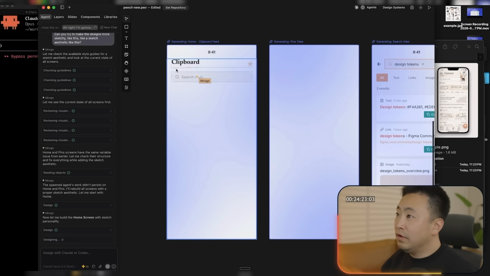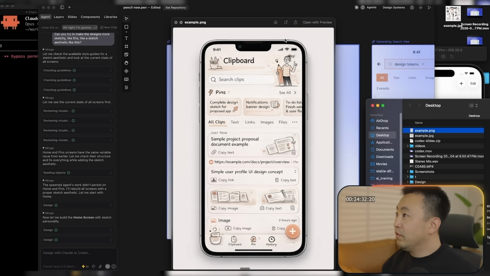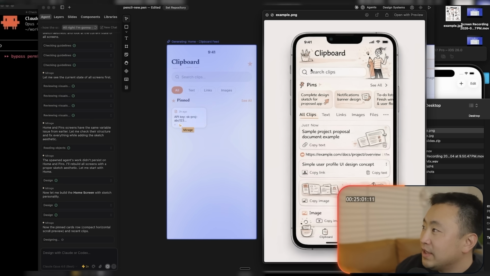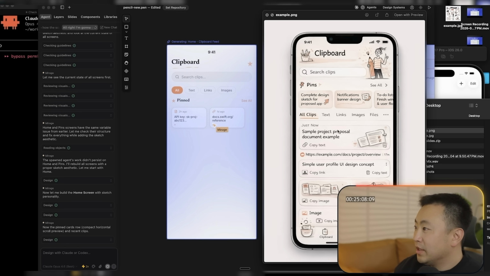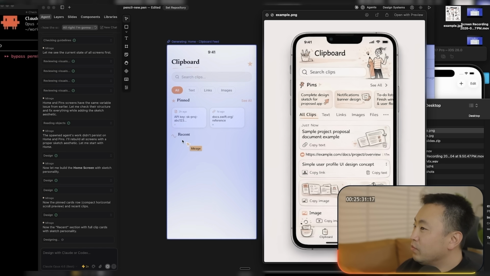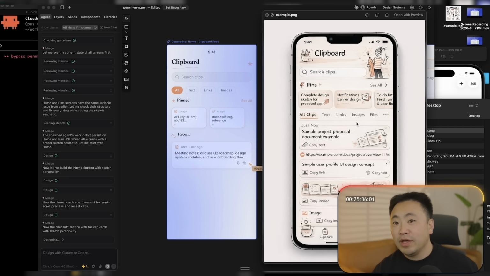I think some of the slight sketchiness, the sketch feeling, if you see the reference image, it's taking a lot of the elements, like this little thing. But obviously it's not really perfect. That's kind of the key. But I kind of prefer this. I was actually imagining something like this. I don't really know if it will be able to do these things. That's kind of the issue with Figma.